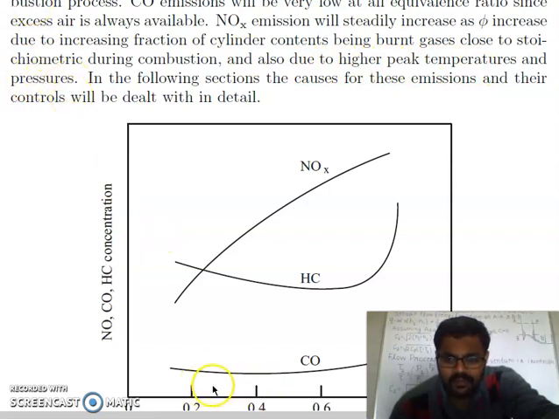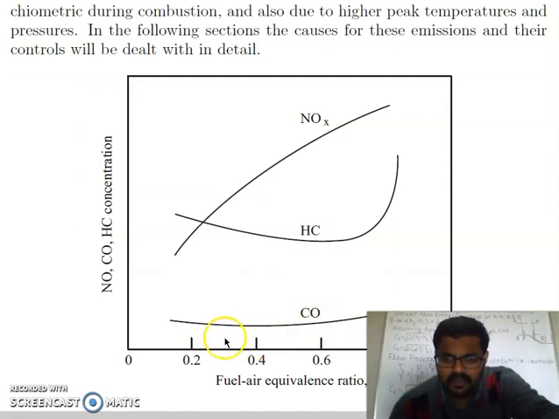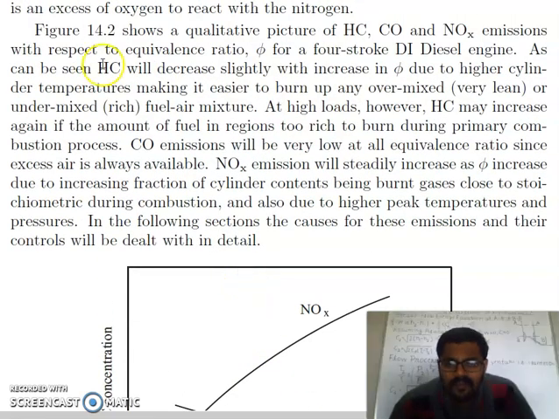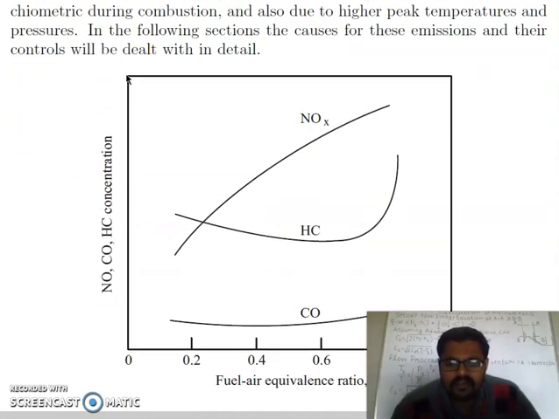So as the equivalence ratio increases, because diesel engines are quantity governed. So this is up to here the emissions in case of the compression ignition engine.